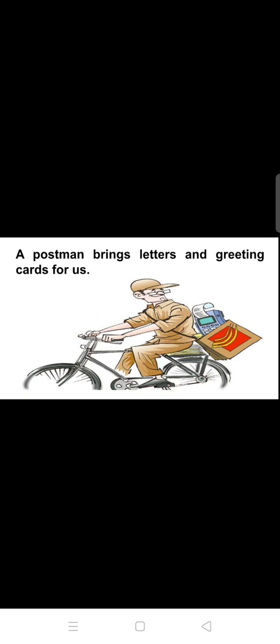Postman. A postman brings letters and greetings for us. So now what work does the postman do? The postman brings letters and parcels for us. See how this postman is bringing letters, and yesterday you all told me that the postman also brings parcels for us.